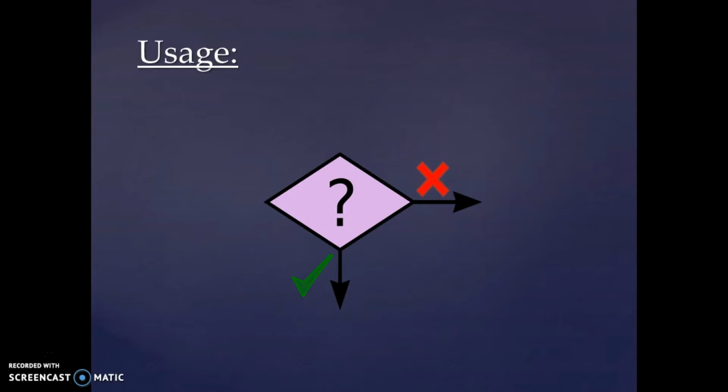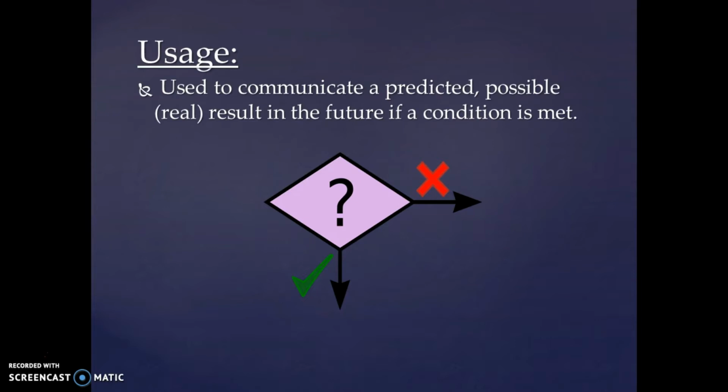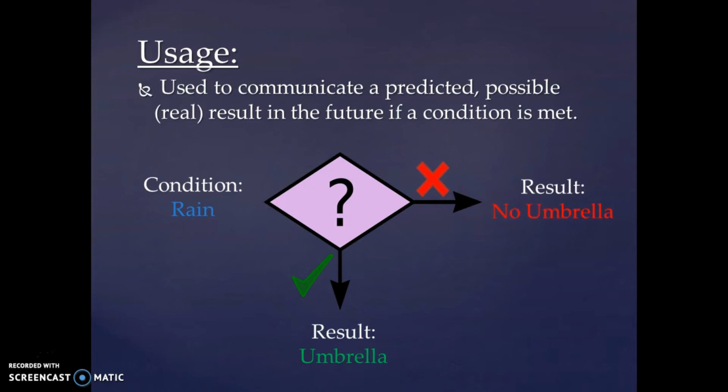Let's talk about the usage of the conditional using my example here. Now, the future real conditional is used to communicate a predicted, possible, or real result in the future if a condition is met. So in my example, the condition was rain, if it rains. Now, if the condition is met, what will I do? Oh, well, I'll bring my umbrella. If it doesn't rain, if the condition is not met, then it seems logical that I won't bring an umbrella.